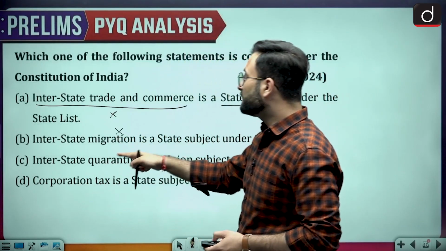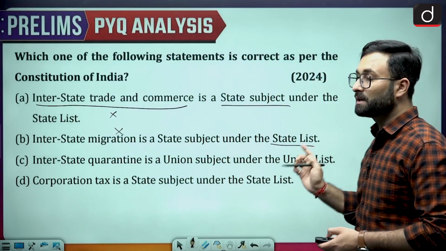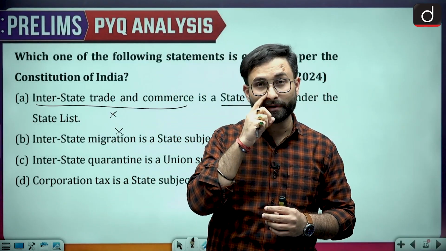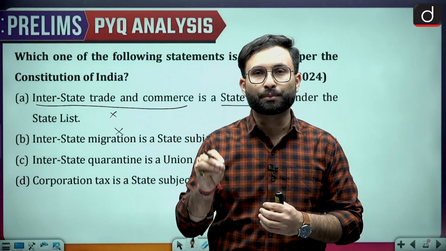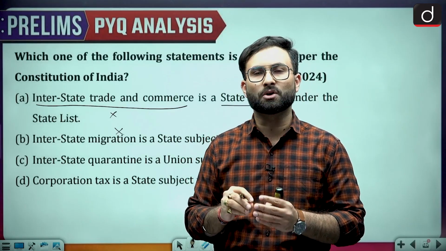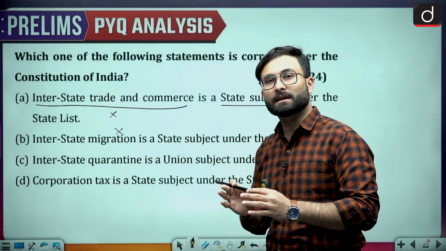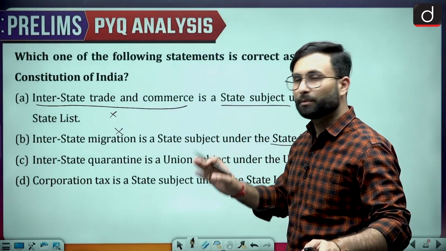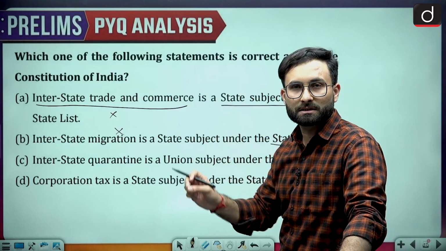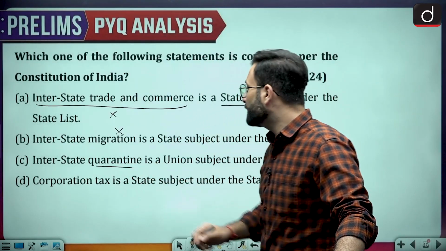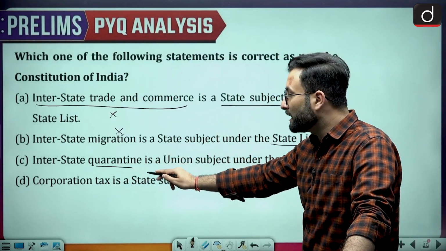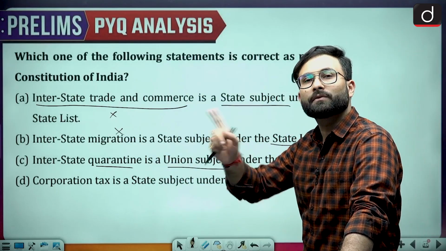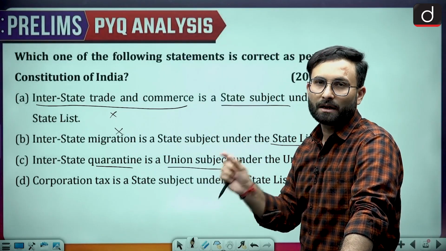Coming to the next one, interstate quarantine is a union subject under the union list. When we talk about quarantine, you must have seen it at the time of COVID, we went for quarantine. If there is a medical or health-related emergency, there can be a power with the government, because we have to make sure that a pandemic does not spread. That is something serious. Here they are saying interstate quarantine is a union subject, and when more than one state is involved, it makes sense that it can be under the union government.